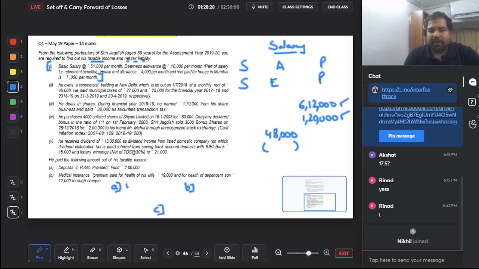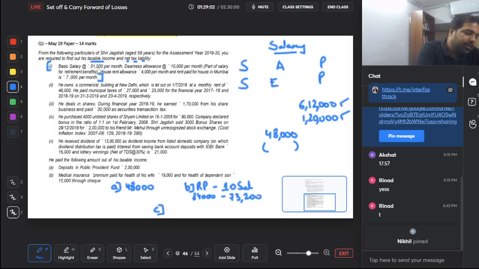A is the amount received, that is 48,000. B is rent paid minus 10% of salary. First, what is the rent paid? 7,000 per month, so 7,000 into 12 is 84,000. And what is salary? Basic, DA and commission. B we have, that is 6,12,000. D is also for retirement benefits. So 6,12,000 plus 1,20,000, that is 7,32,000 into 10%, 73,200. So 84,000 minus 73,200 is 10,800.